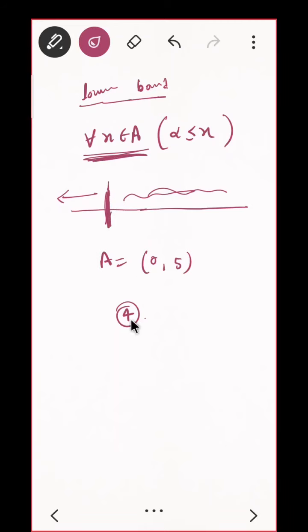So what are the lower bounds? 0, -1, -2, and anything negative. Anything less than 0 will be a lower bound.